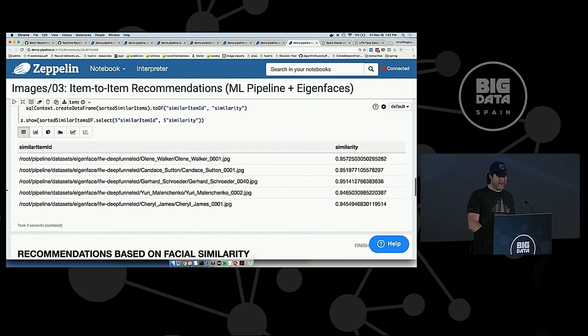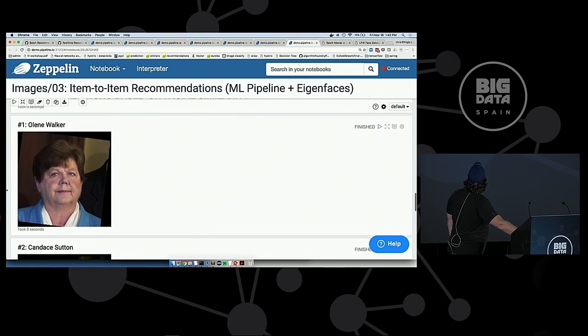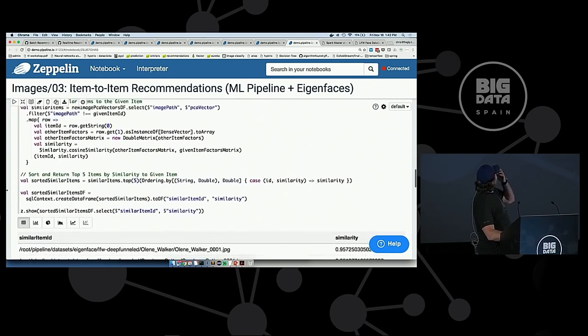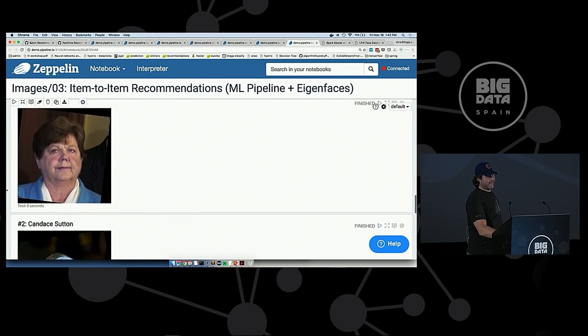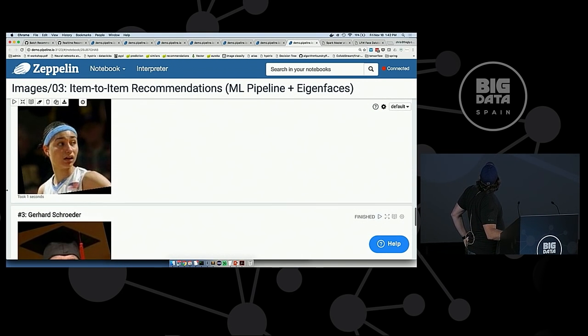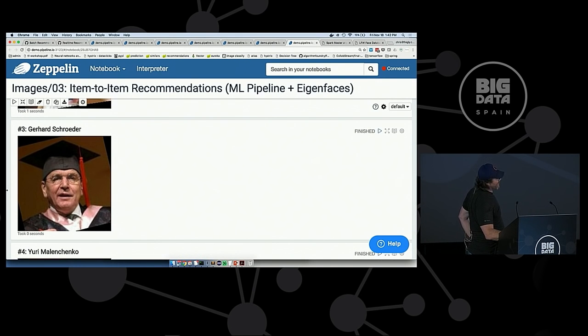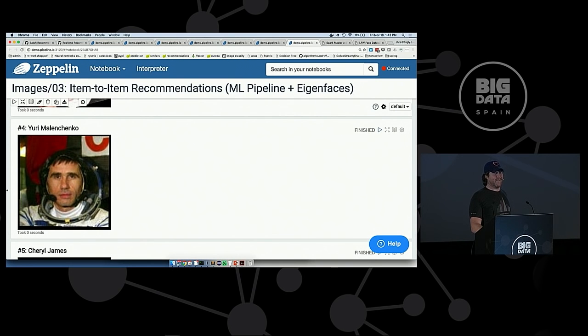So we run the math, and here's the result. Someone said it's probably the squishiness of the face, the nose to mouth. Kind of fun. Candace Sutton, so we have yet another woman. Gerhard Schroeder. And Yuri. Does anyone know this guy?